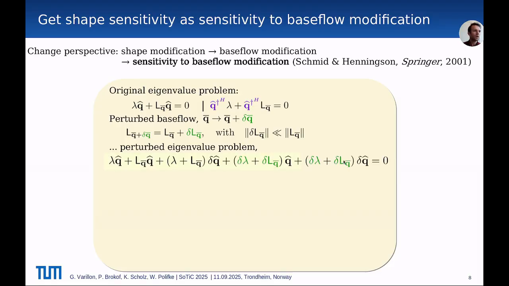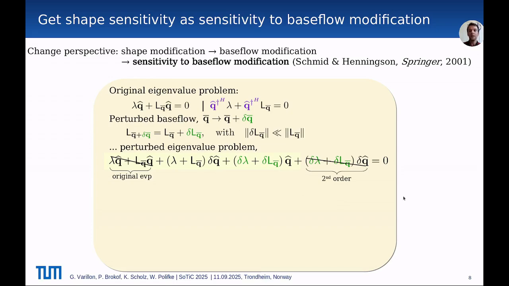I will now just reorganize the terms, and we see that the first term is simply the original unperturbed eigenvalue problem that we have on the first row. So it cancels out. The last term is infinitesimally small compared to the other terms, so of second order, and we can neglect it to have a linear approximation. We now want this delta lambda as a function of delta L, but this delta Q term is still unknown, so we need to get rid of the associated term.